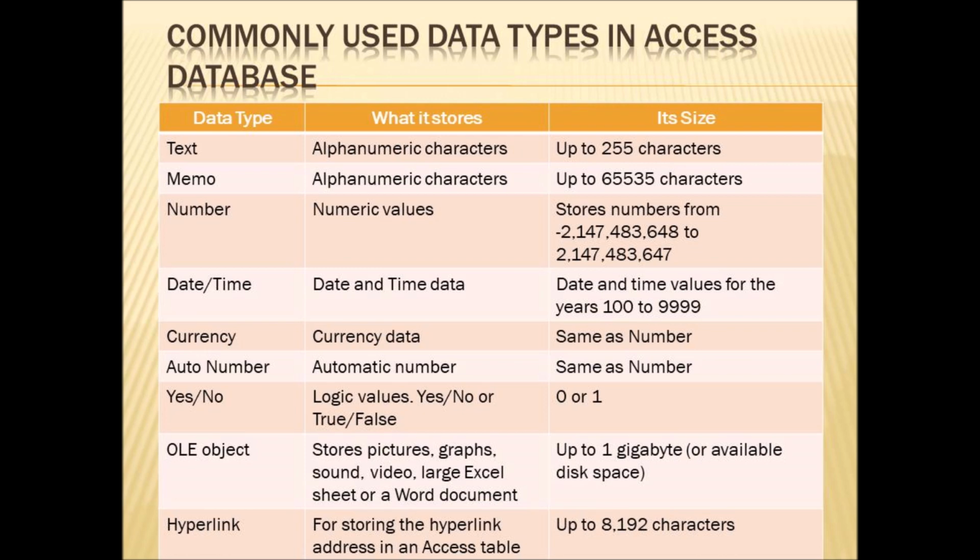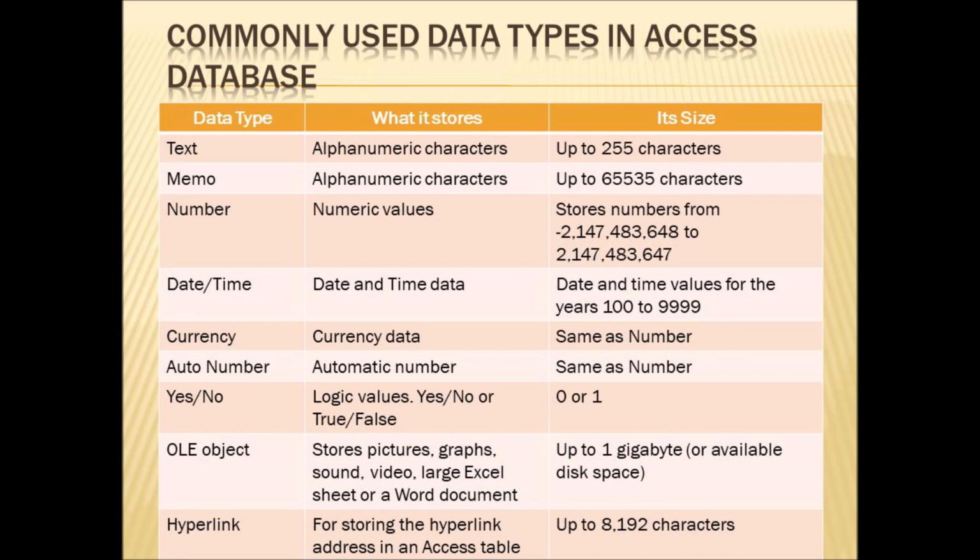Then next one is date or time. It is used to store date and time data. It can store date and time values for the years 100 up to the year 9999. The next one is currency. Currency data type stores the currency data. The size is same as number. Then next one is yes or no. Yes or no data type is used to store logical values, that is yes or no or true or false. The size of this is 0 or 1.